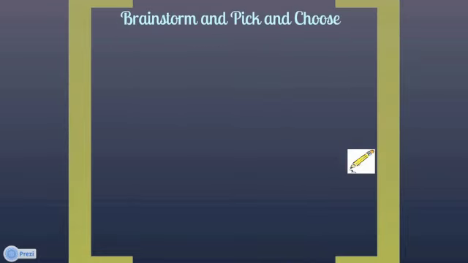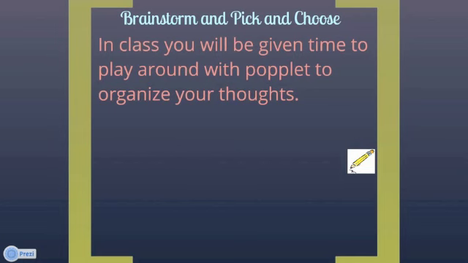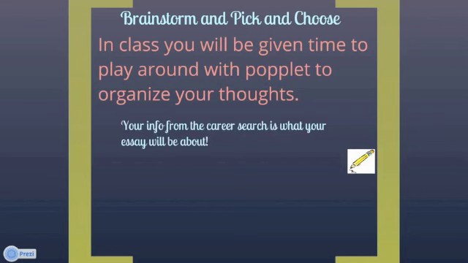So when we brainstorm and then pick and choose, what does that look like? In class, you're going to be given time to play around with the app Poplet to try and organize your thoughts. Some of you have already used this app when we did the letter to the teacher on one of the very first days of school. This is a great, fun little app to help you organize your thoughts. So your info from your career research project is what you're going to be writing your essay about. You're going to plan, organize, and brainstorm based on all of the information that you're finding in the next week or so on what you would like to do with your life.